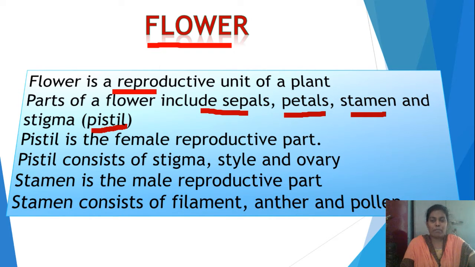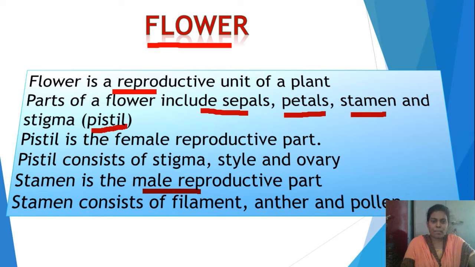Stamens produce male gametes. I already told you what is meant by sexual reproduction. By the formation of gametes and the fusion of these gametes, if a new individual is formed, that type of reproduction is called sexual reproduction. In the case of plants, where are these gametes produced? Male gametes are produced from stamens. Stamens are the male reproductive organs of a flower. They produce male gametes which are nothing but pollen grains.